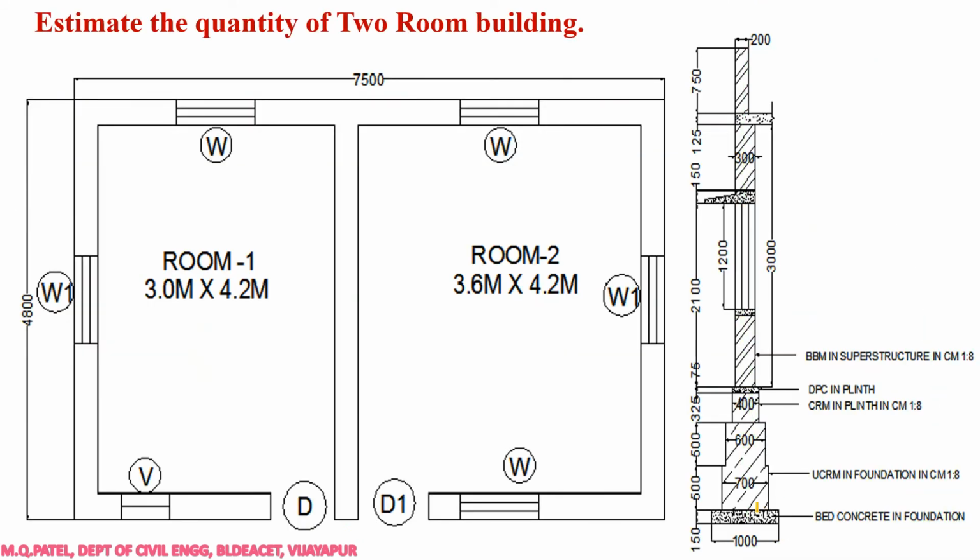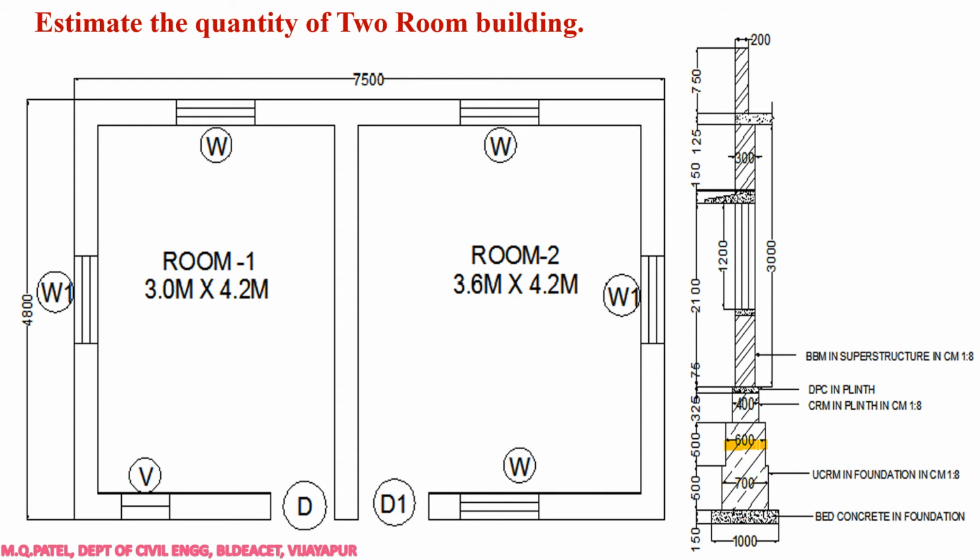For example, if you are calculating bed concrete or excavation, then half the width of this bed concrete has to be added. Half of this means 500 on the left side, 500 on the right side. If we are calculating for this UCRM, then half width on the left side is 350 and 350 on the right side.